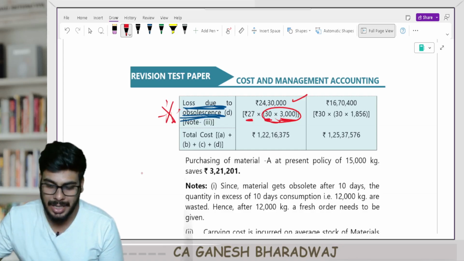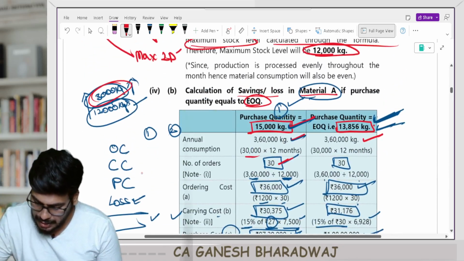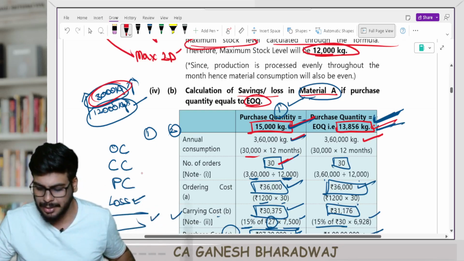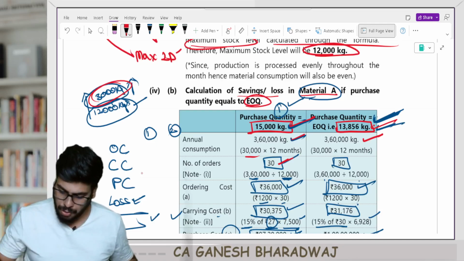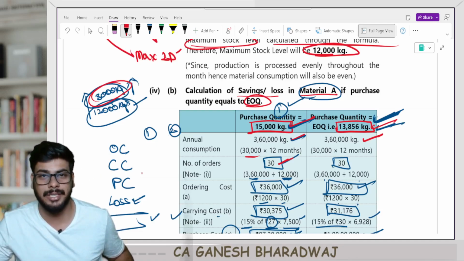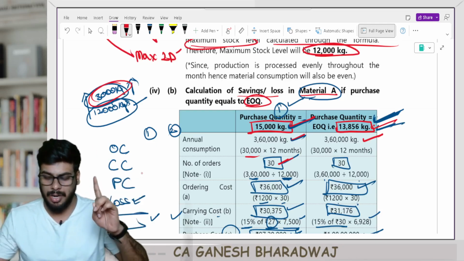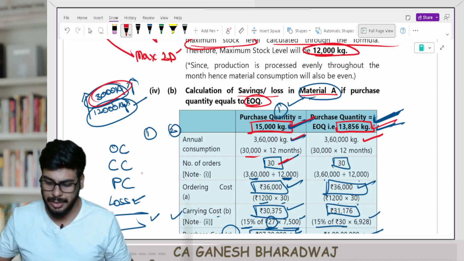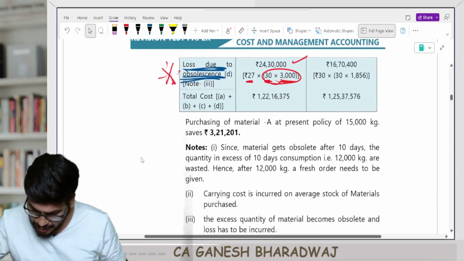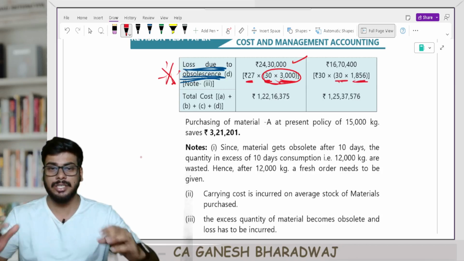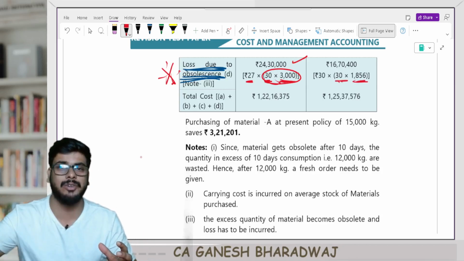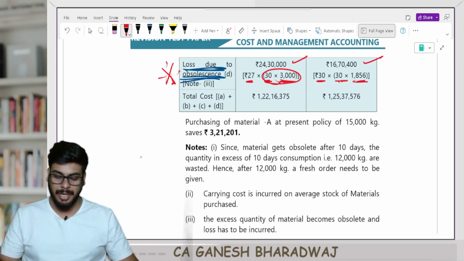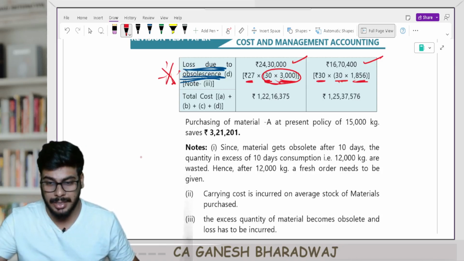On the other hand, if my order quantity is 13,856, so in this case, how many kgs are in excess of 12,000? So it's going to be 1,856. Clear with this? Every time I place an order, 1,856 kgs will go waste. So 1,856 kgs, right, into 30. This is the total number of kgs that I am actually losing out into the purchase cost of 30 rupees. This is going to be my total loss due to obsolescence in the second scenario.